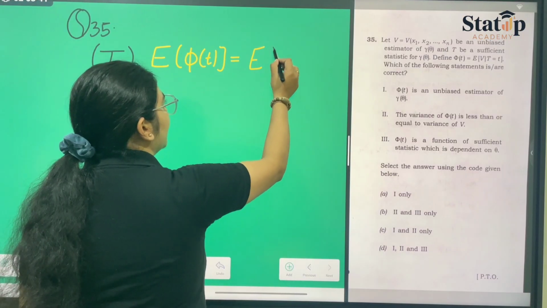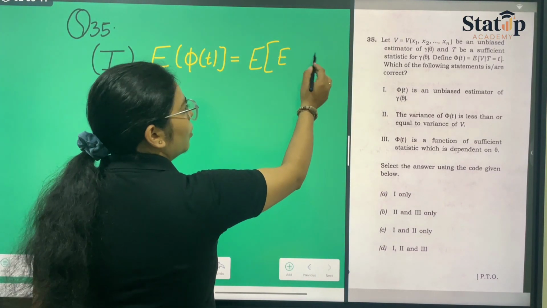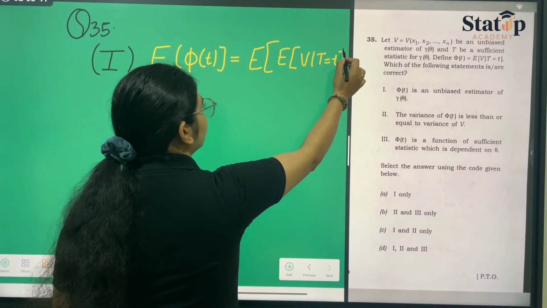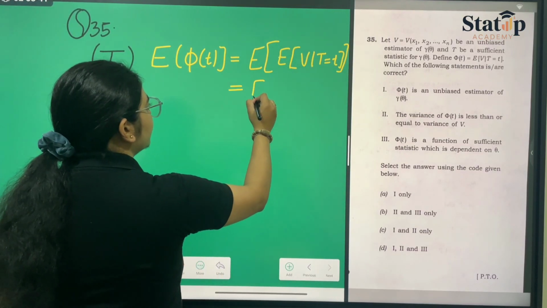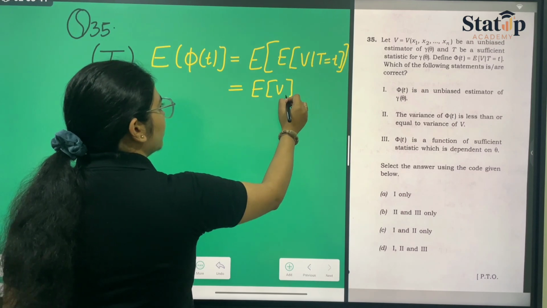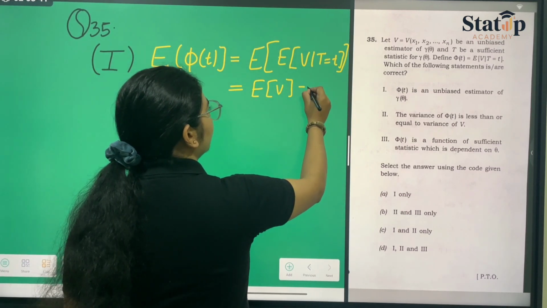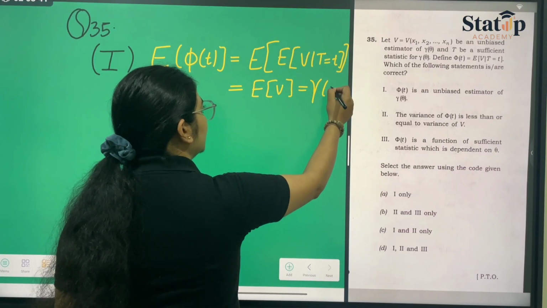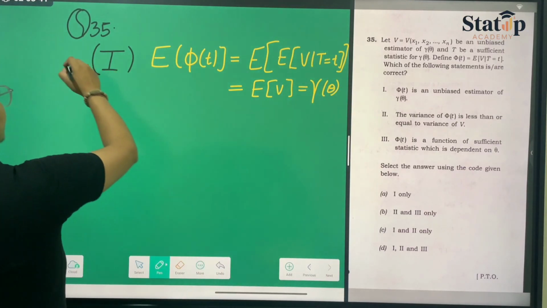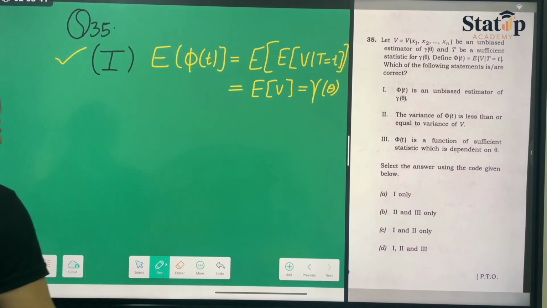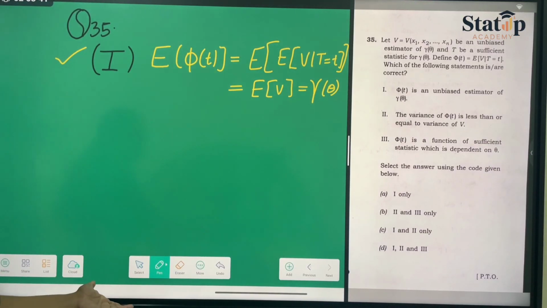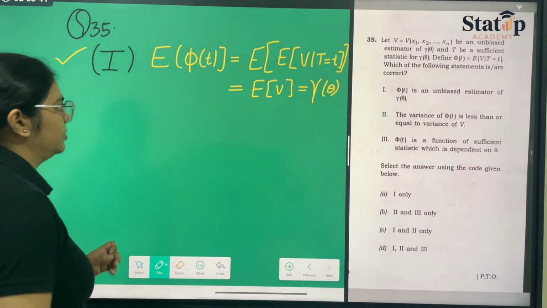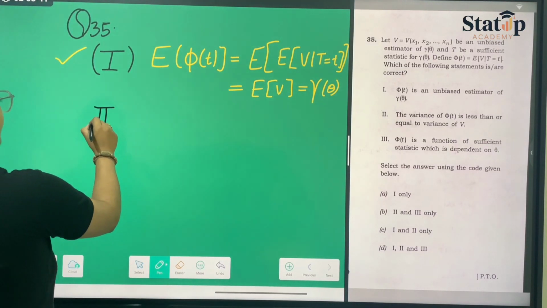So it will be double expectation of V given T equals T. And the final answer will be expectation over V, which is nothing but gamma theta. So hence our statement number 1 is the correct statement, which states that phi t is an unbiased estimator of gamma theta. The theorem used here is the expectation over iterated values.